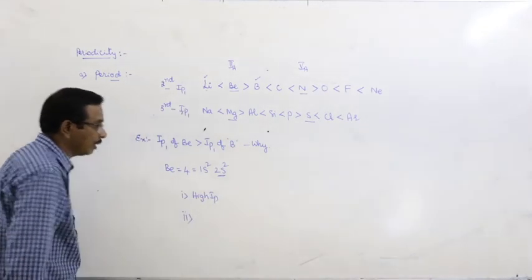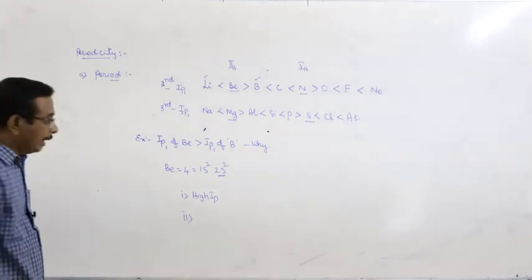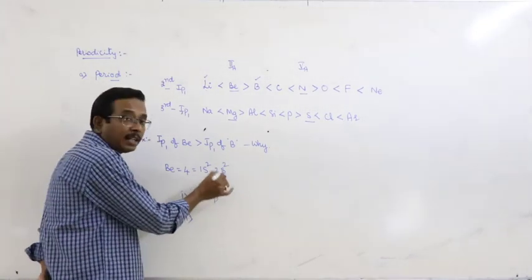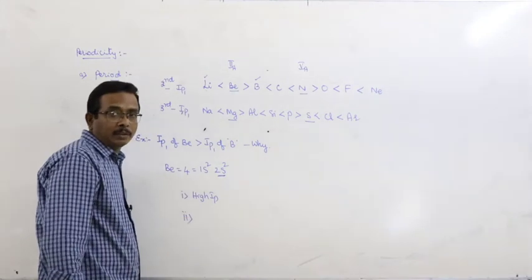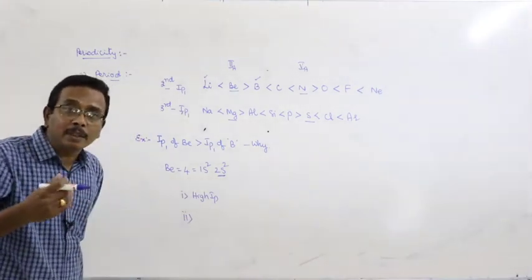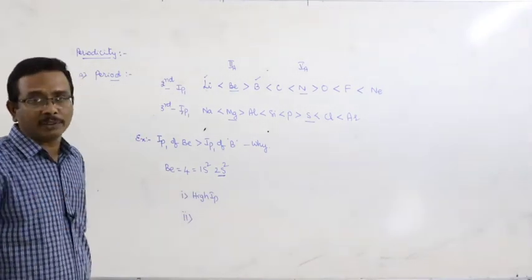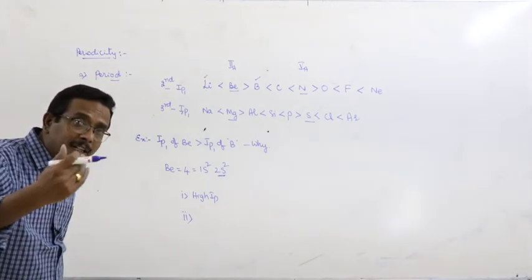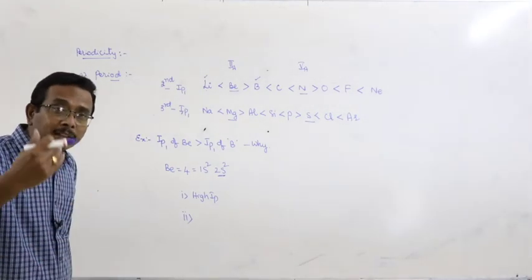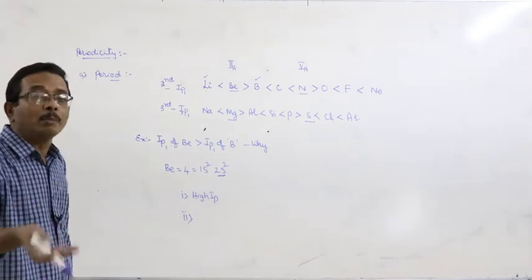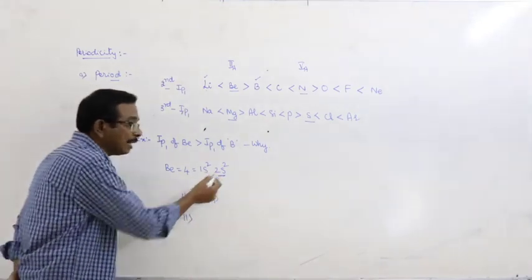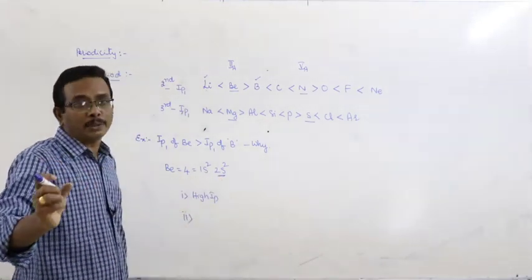What about the second one? In beryllium, the differentiating electron goes into the s subshell. Here the s orbitals are penetrating more towards the nucleus. As a result, they are under the influence of more nuclear attraction, means s electrons are strongly attracted by the nucleus.